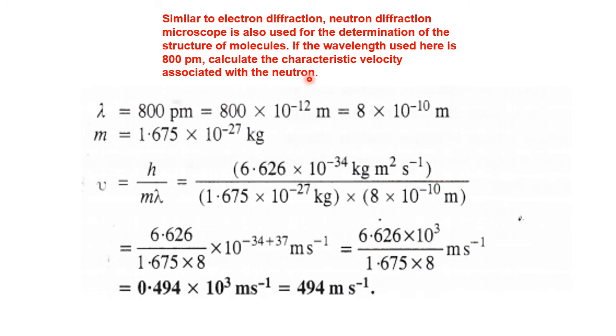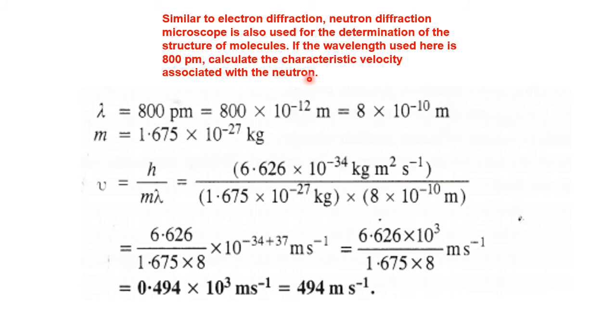Now that the wavelength is given, we will calculate the velocity of the neutron. Just as we have electron diffraction, we have neutron diffraction also. These we learn in the separate physics chapter on diffraction, and the instruments we study in a separate branch known as spectroscopy.